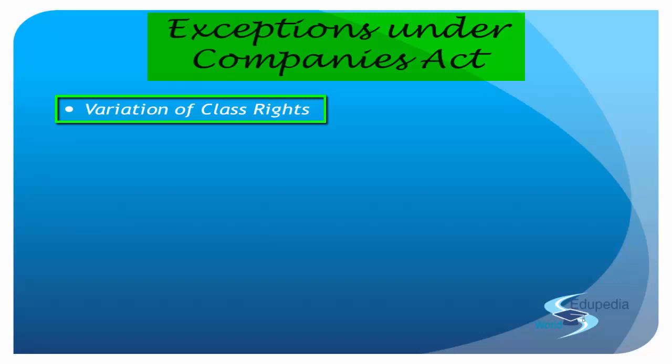So what does the rule in the Companies Act say? The Companies Act does not say that even if one shareholder wants, they can come and complain. No, they put up a limit that at least 10% should be there who feel that these variations are not good. So if you hold 10% or more, you can apply to the court for the cancellation of such variation.